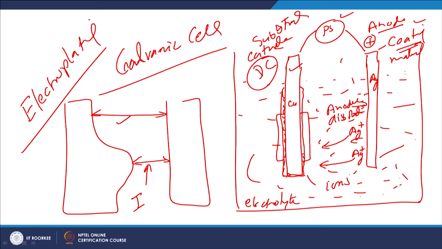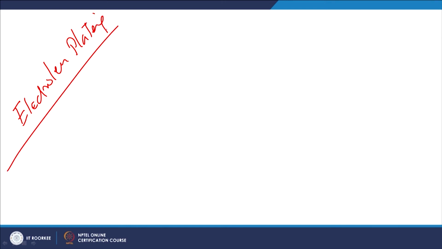Now, we will be taking up electroless plating. In electroless plating, there is no electrolysis.